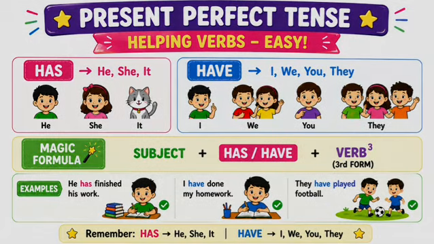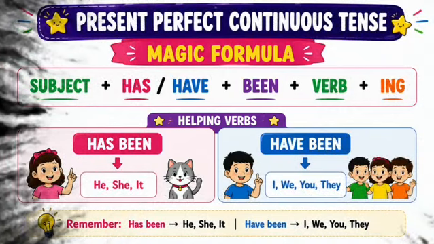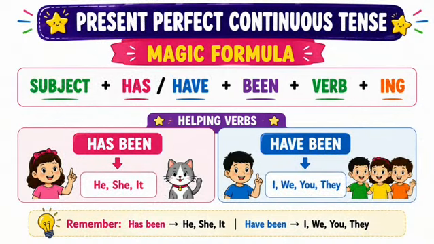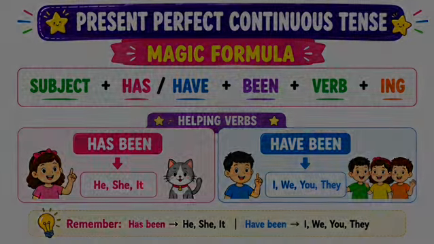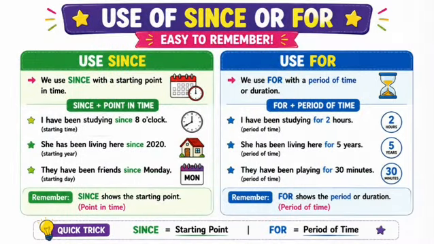Got it? The next is present perfect continuous. The magic formula is subject plus has/have been plus verb plus ing. Has been is used with he, she, it, and have been is used with I, we, you, they. Use since or for in the present perfect continuous. We use since with the starting point in time, and we use for with the period of time or duration. In easy words, where time is confirmed, we use since, and where time is not confirmed, we use for.